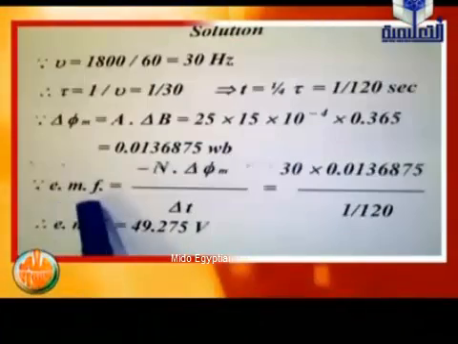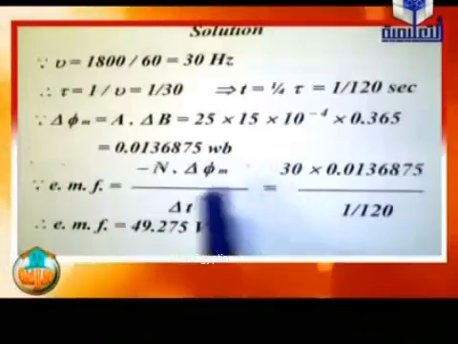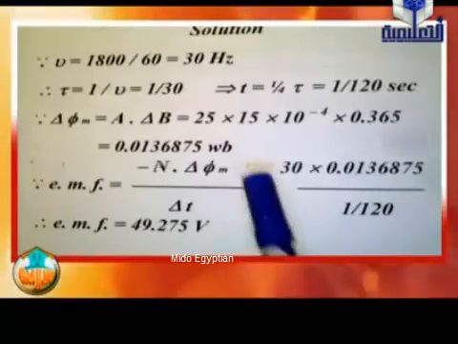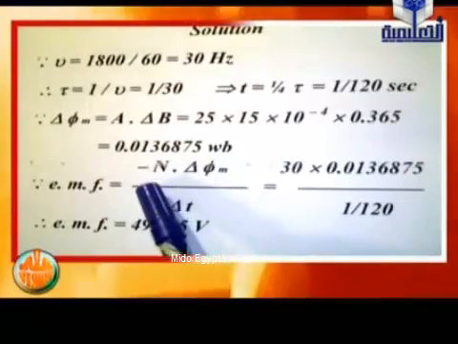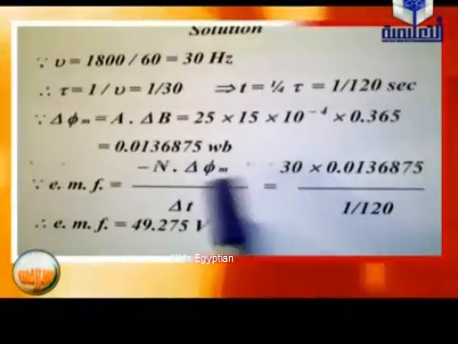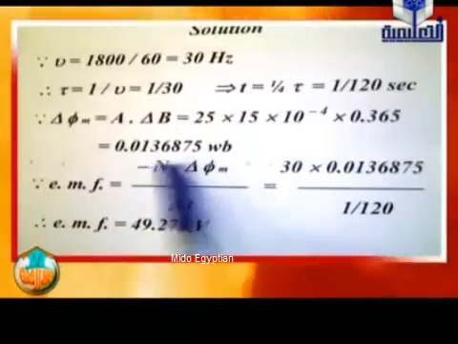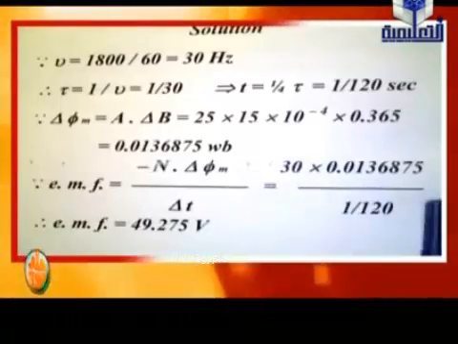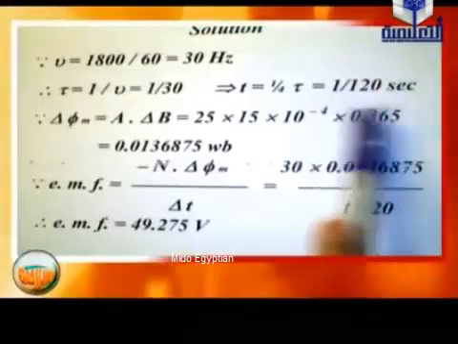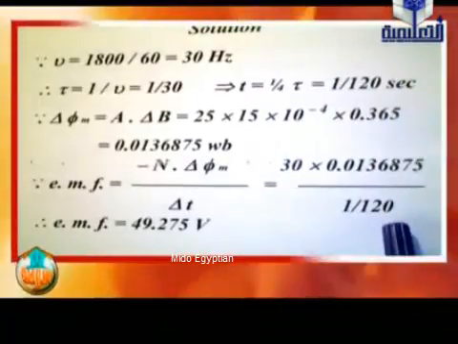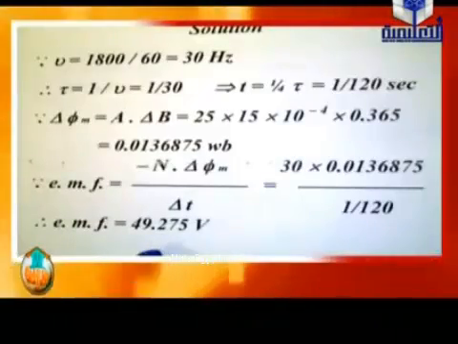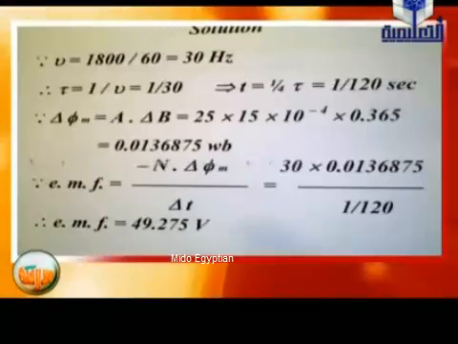Since EMF induced equals negative N delta phi m divided by delta T as Faraday explained, we will write the number of turns 30. Delta phi m we calculated before equals the result, divided by delta T, for what? Quarter rotation, so 1 divided by 120. Finally, the induced EMF equals 49.275 volt.